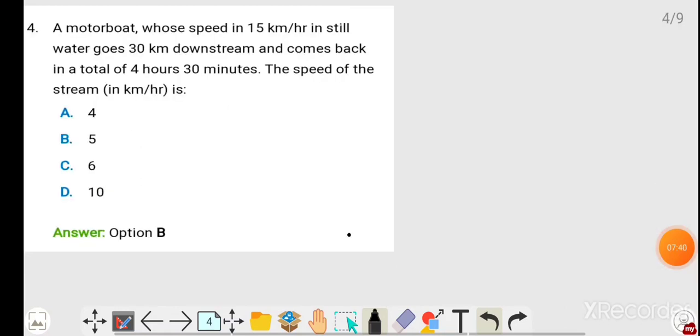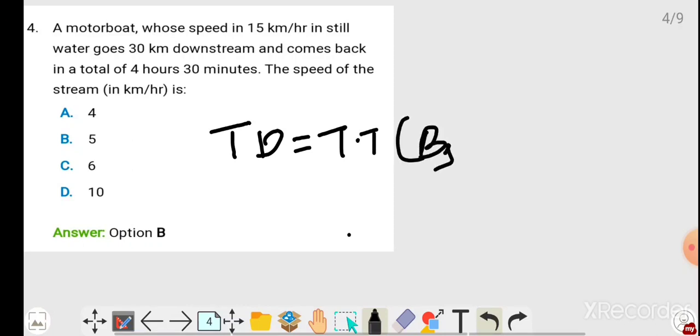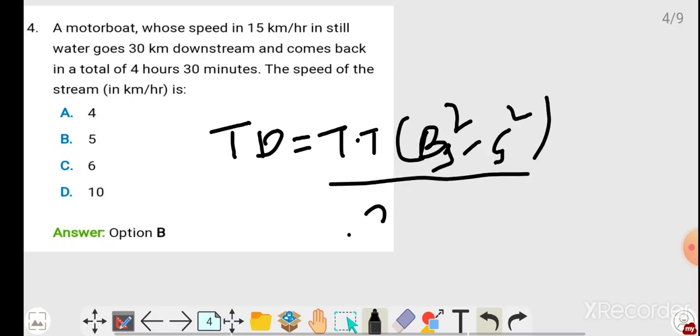See friends, a motorboat whose speed is 15 km per hour in still water goes 30 km downstream and comes back in a total of 4 hours 30 minutes. Find the speed of the stream. See friends, this one we need to do in a different way, so I will tell you. For this method, remember this formula, friends: total distance equals total time into boat speed square minus current speed square divided by 2 times boat speed. Try to remember this one, very easy.